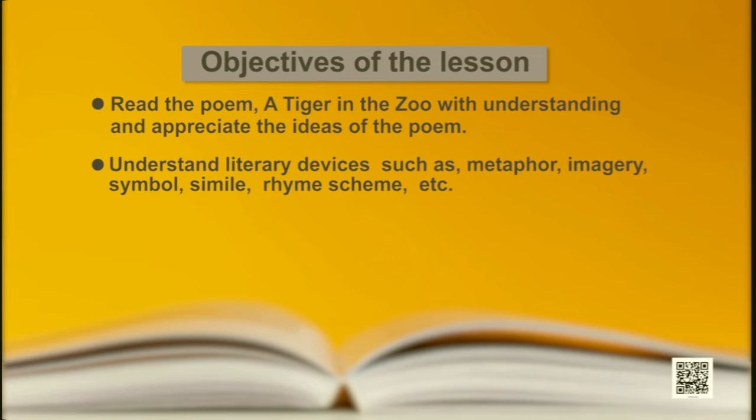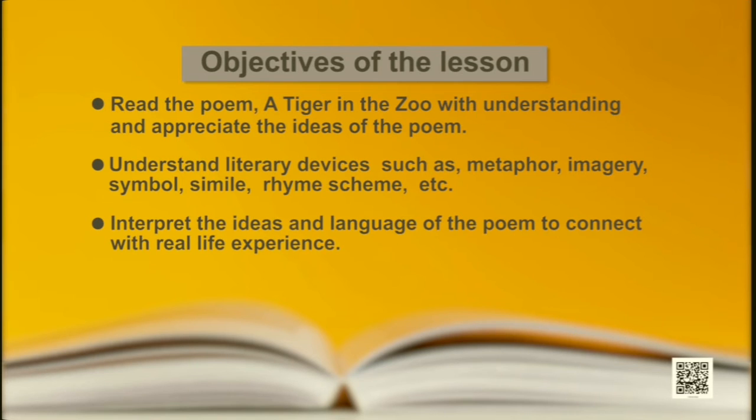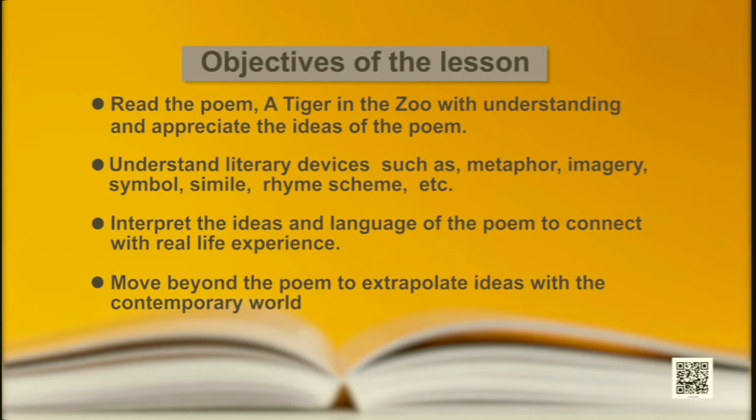Understand imagery, symbol, simile, rhyme scheme, etc. Interpret the ideas and language of the poem to connect with real life experience. Move beyond the poem to extrapolate ideas with the contemporary world. Thank you, Kriti.